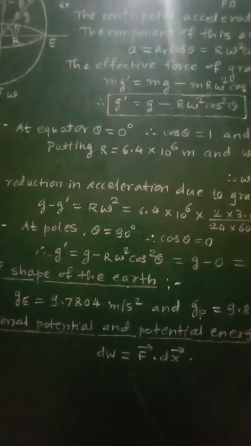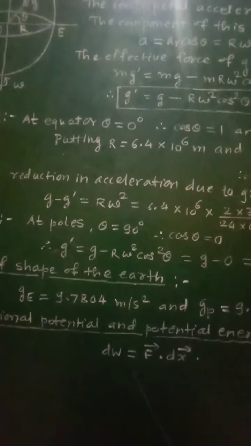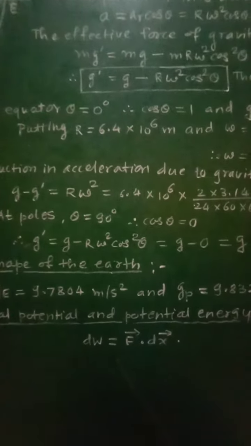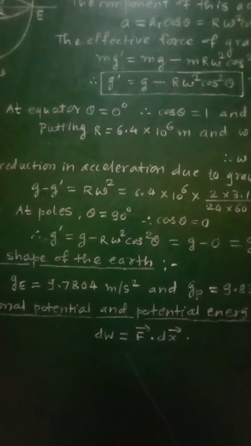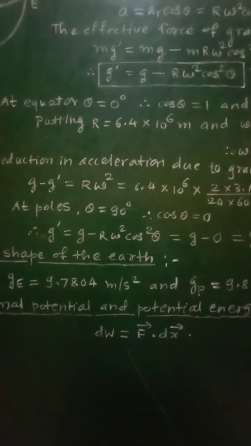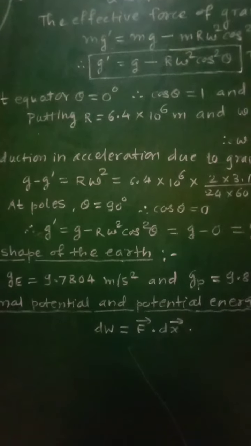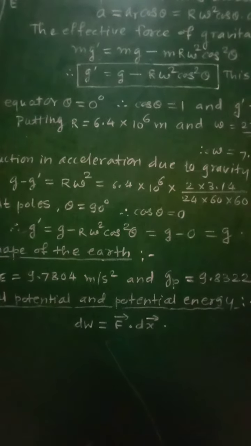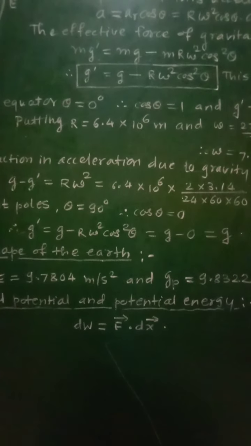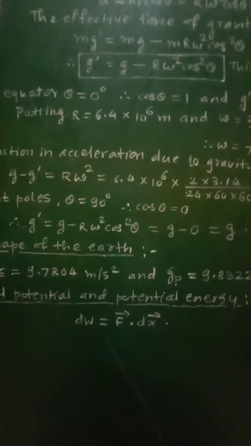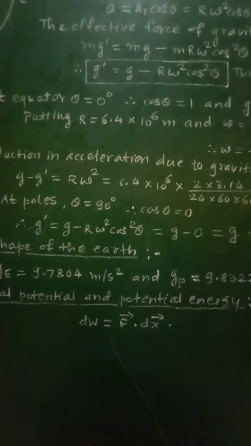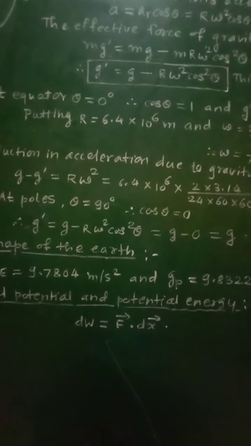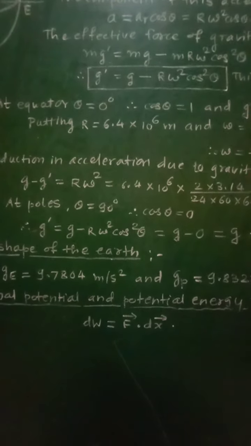And similarly, as this is the effect of altitude, we can now say that due to the shape of the earth also there will be a change in acceleration due to gravity. Generally we consider the earth to be a sphere, but it is actually not a sphere, it is an ellipsoid, that is elliptical in shape.